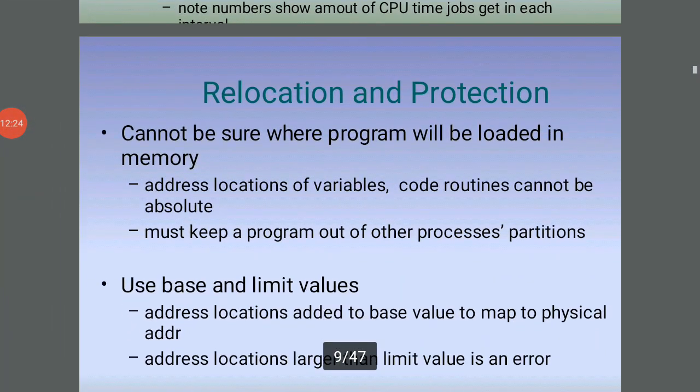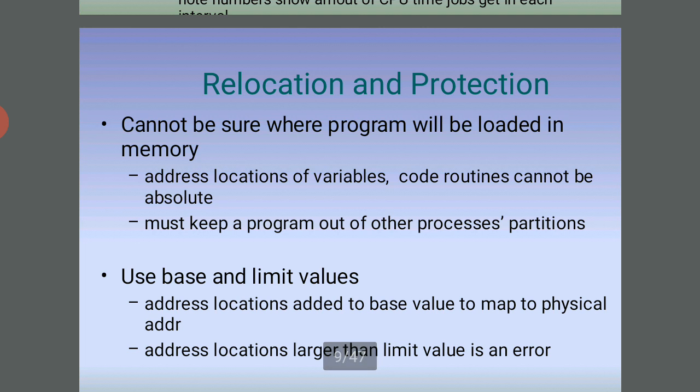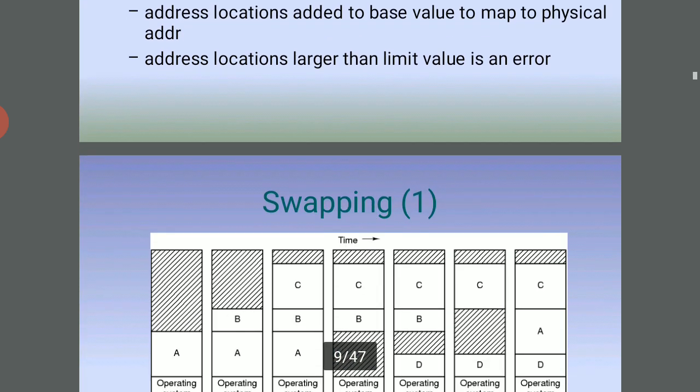And the next one is relocation and protection. We cannot be sure where the program will be located in memory, so the address locations of the variables, code and routines cannot be absolute. The system must keep a program out of other processes' partitions, and it uses base and limit values. The address locations are added to the base value to map to a physical address. Address locations larger than the limit value result in an error.